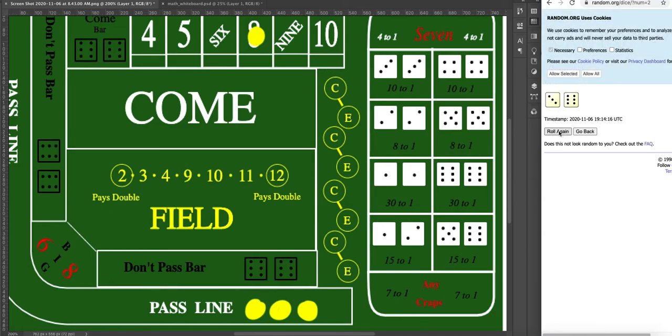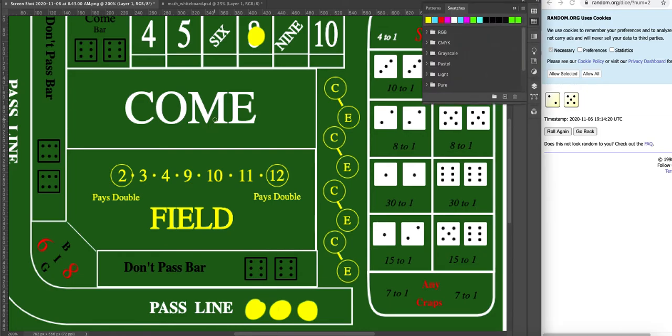We got a 9, so we roll again. We got a 7, and so we lost. If I would have gotten an 8, I would have doubled my chips. I had 3 here, so they would have given me 3 more, and I guess I would have been happy. If nothing else, hopefully this is discouraging you from gambling, because you just saw me lose 2 times in a row.